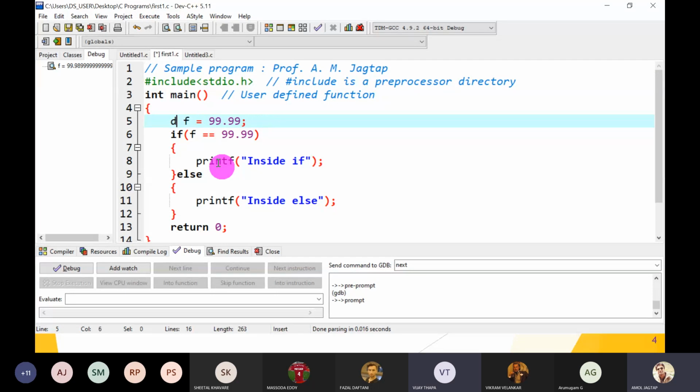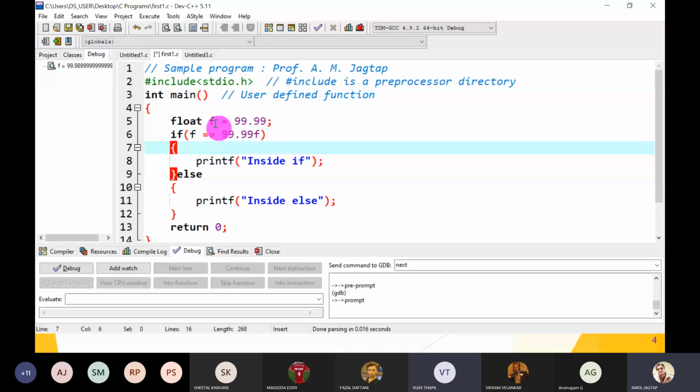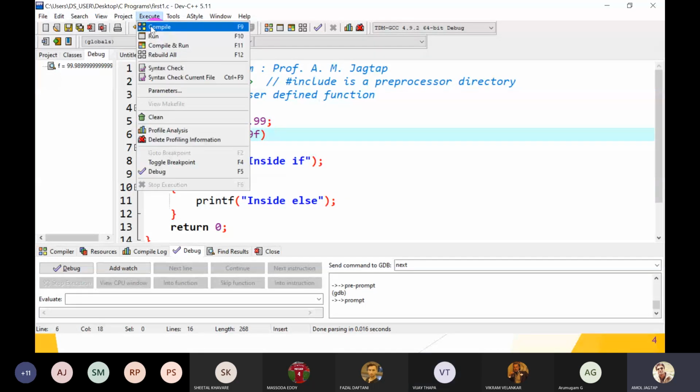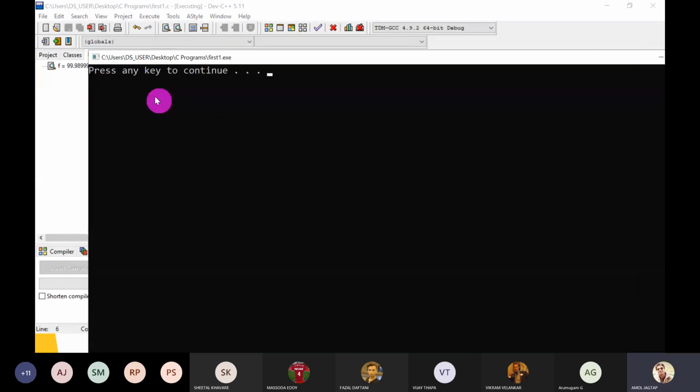And if you want to remove the logical error, that is, if we want the float data type, then write F here. That means this value is represented in memory in the float format. Now this F and that F match. So let's compile and run: inside if.